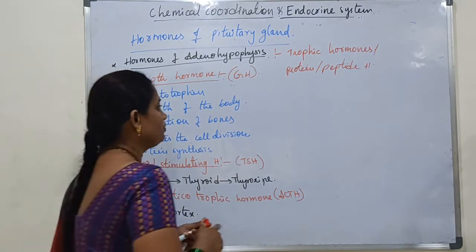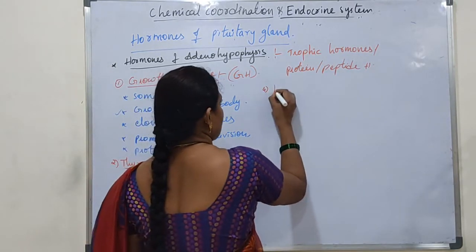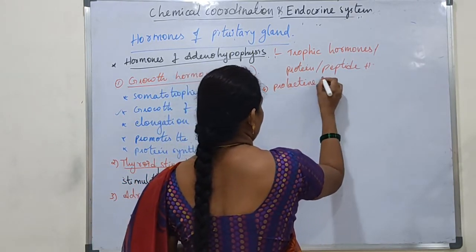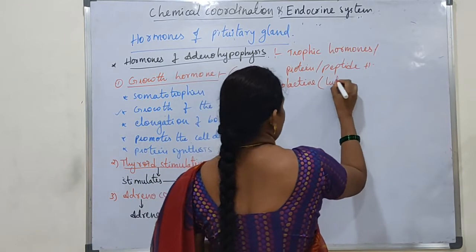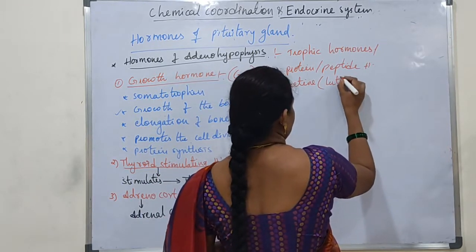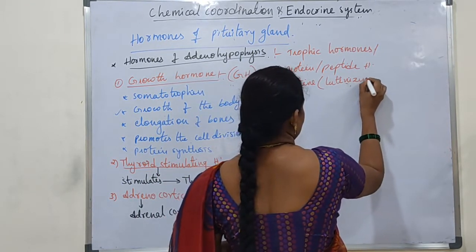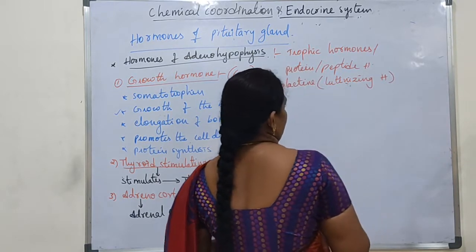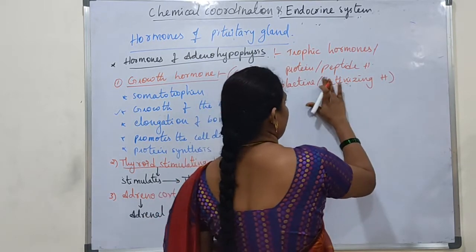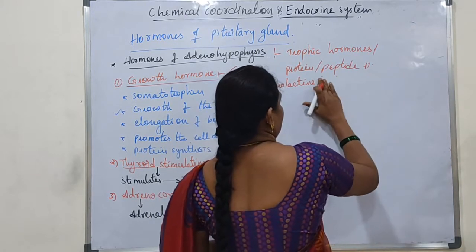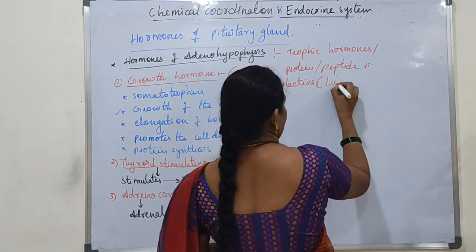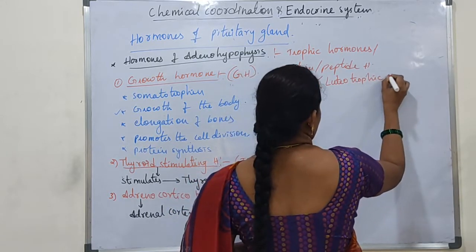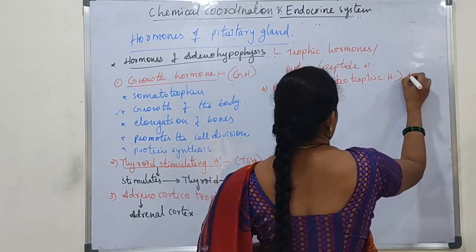Next hormone, prolactin hormone, or luteotrophic hormone, LTH.